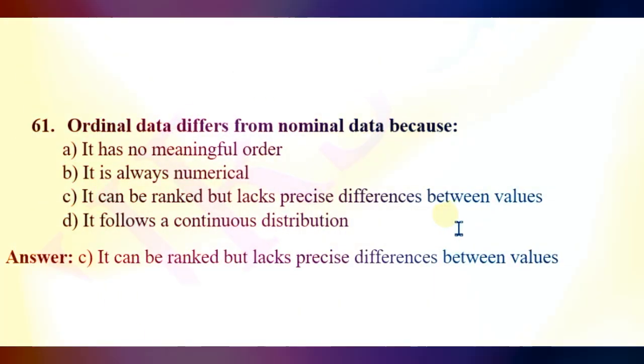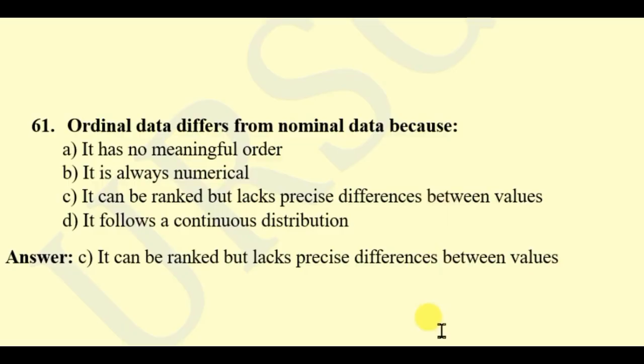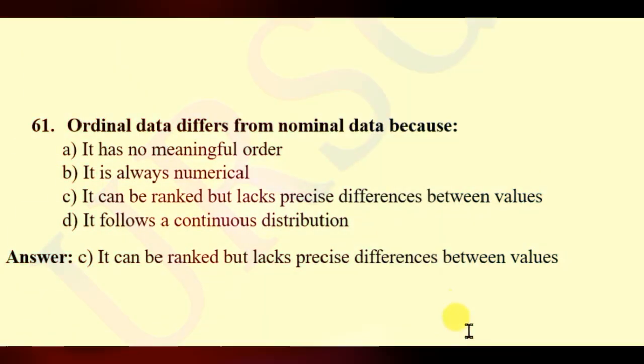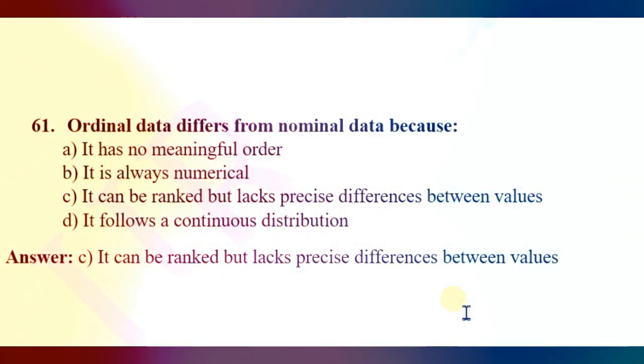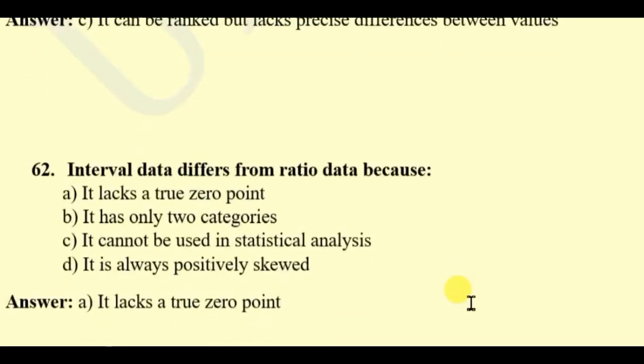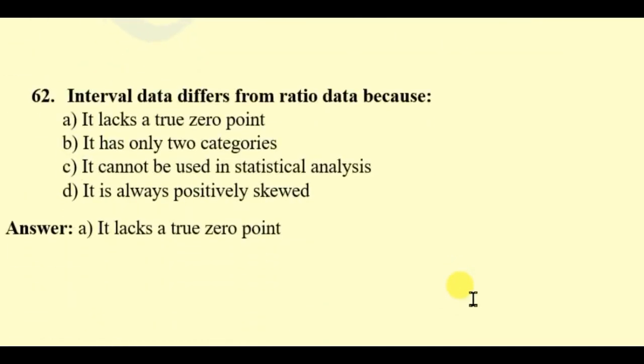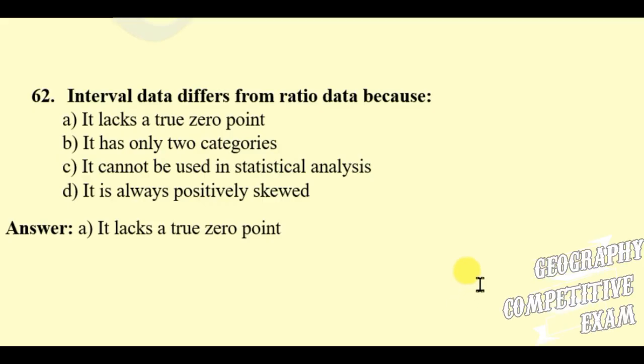It follows a continuous distribution. Here the right answer will be: it can be ranked but lacks precise differences between values, when it is nominal data, which is different from ordinal data. Question 62. Interval data differs from ratio data because it lacks a true 0 point.